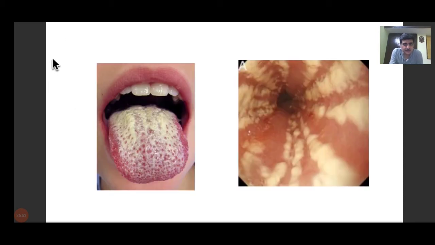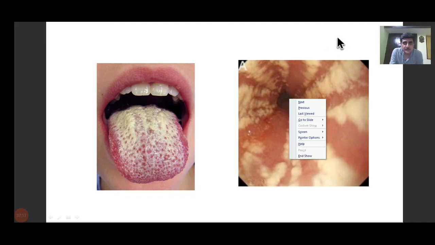This on the left, as you see, is the oral candidiasis, which we had seen yesterday also. On the right, this is an endoscope which has been put inside the esophagus, and you can see the white colored, curdy lesions seen on the whole of the esophagus. This is a top view of the esophagus, and you can see these white patches. These are all esophageal candidiasis. This is how esophageal candidiasis will look in a patient in whom an endoscopy has been done.